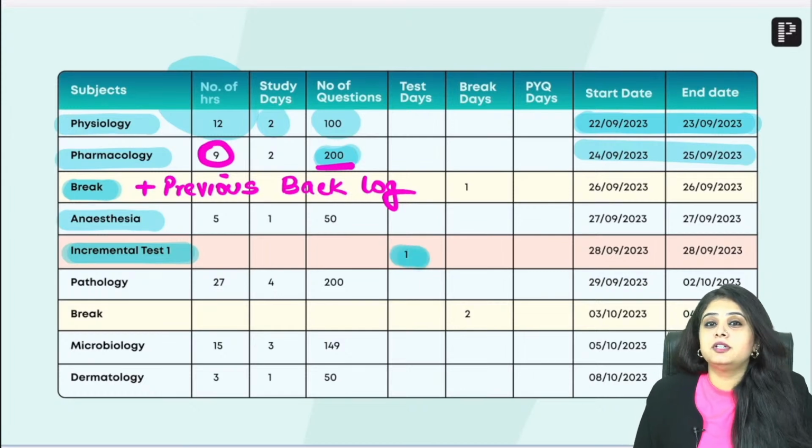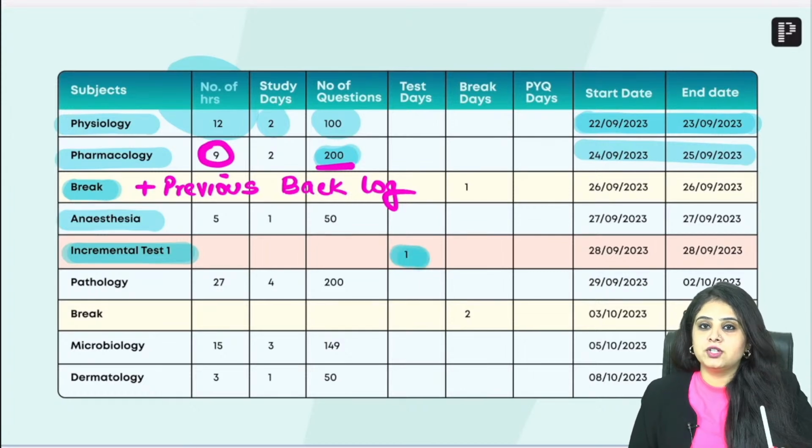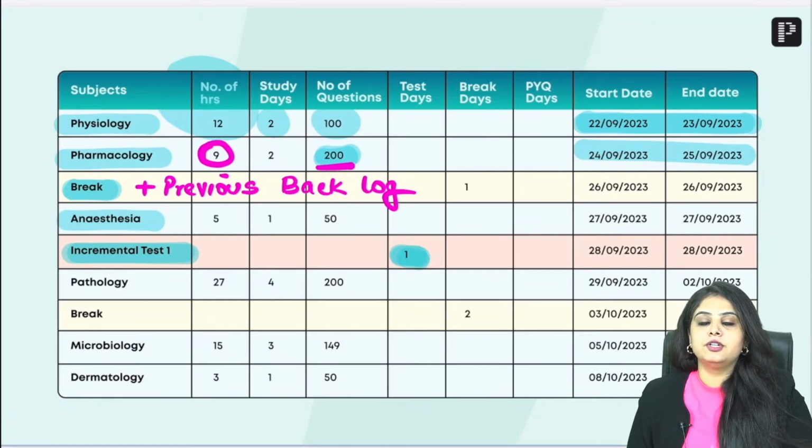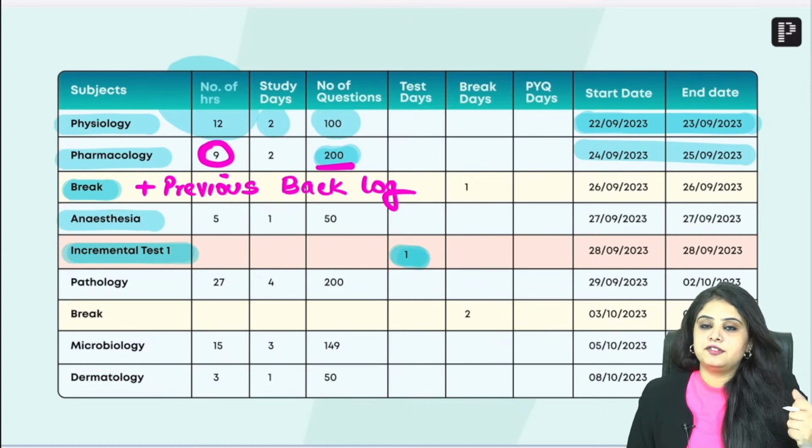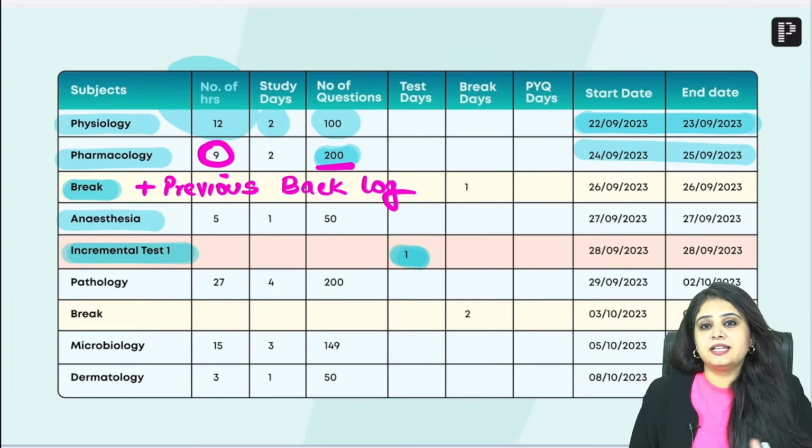Now, most of the timetables don't have this feature where we give you anatomy in 3 days, physiology in 2 days, but we skip out on break days, incremental test days, mock test days, GT days. वो बीच में खुद से add करना पड़ता है, and that messes up your timetable completely. We don't want that, so we've added that.